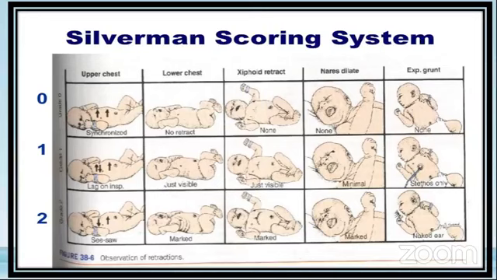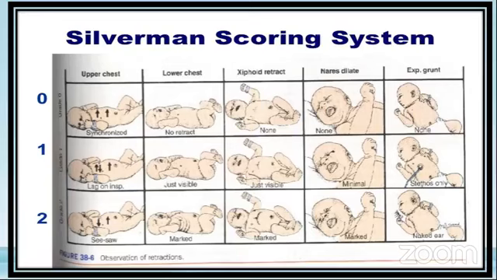Now the SA score, when we calculate out of 10, anything beyond 3, which lies between 3 to 5 maybe, the baby would definitely benefit from some type of non-invasive ventilatory strategy that you can start immediately. If it is beyond 5, generally the child does require mechanical ventilation, which is invasive.